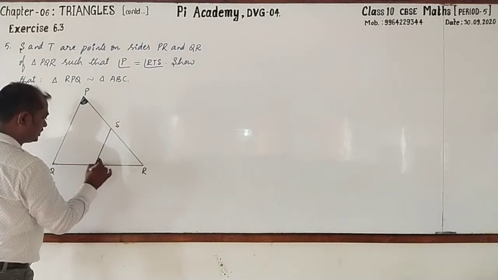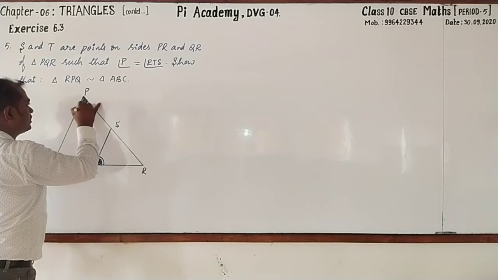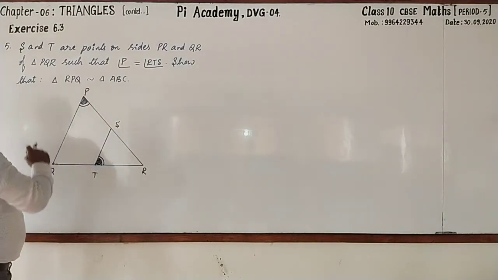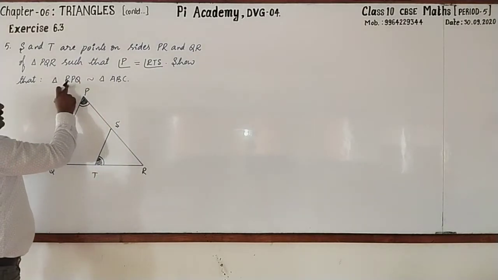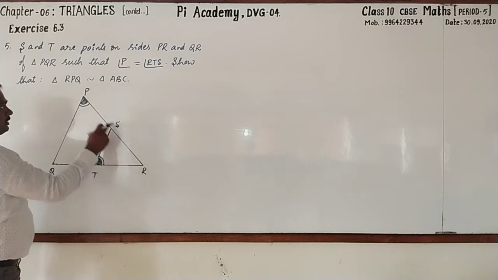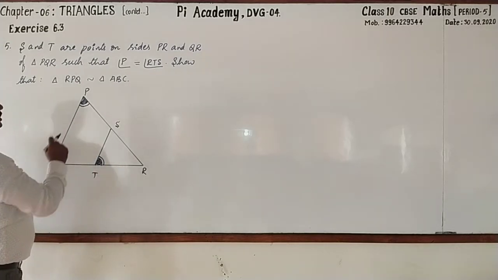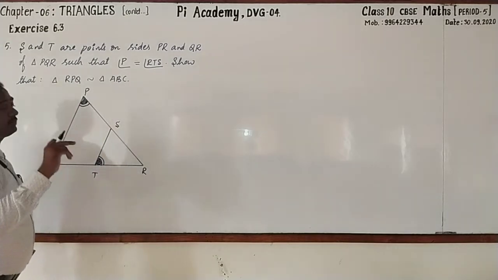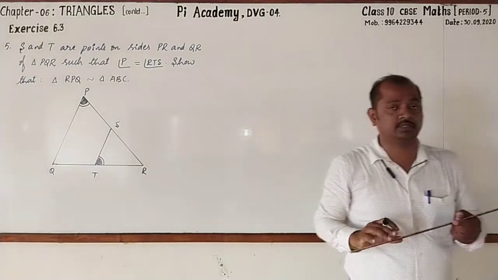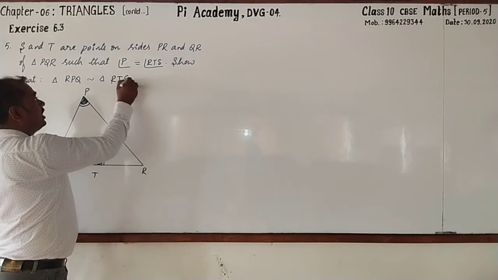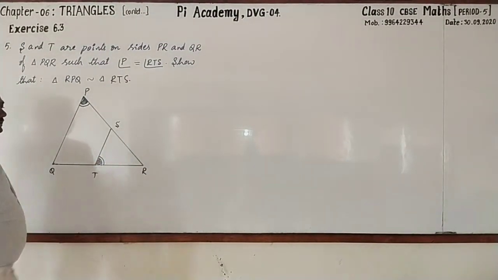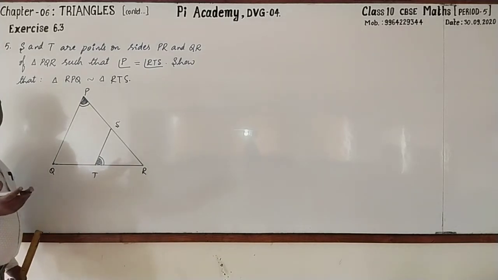I am going to mark it. These two angles are equal. If so, we have to prove that triangle RPQ is similar to the other triangle they have given, which is RTS. Is it not simple?